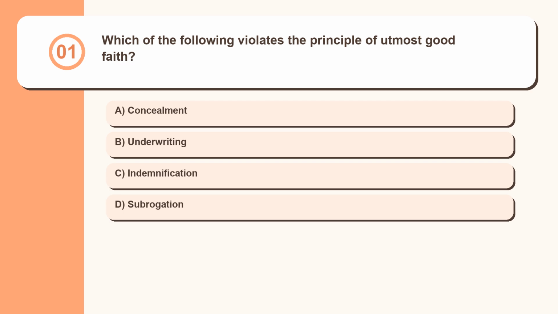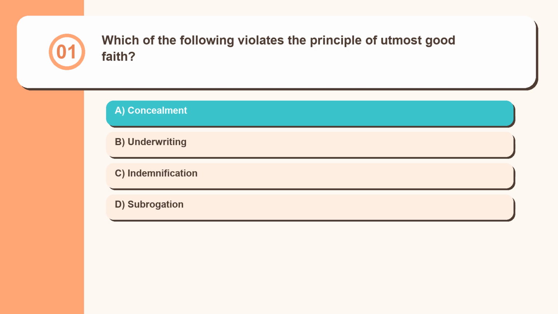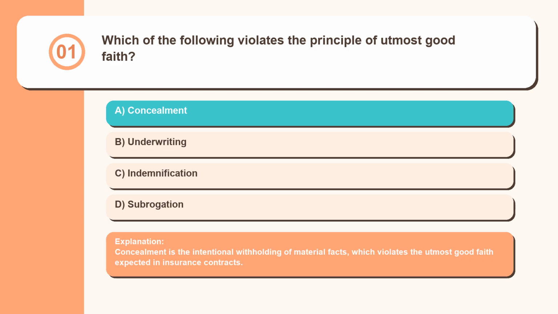Question 1. Which of the following violates the principle of utmost good faith? Concealment, underwriting, indemnification, subrogation. Concealment is the intentional withholding of material facts, which violates the utmost good faith expected in insurance contracts.